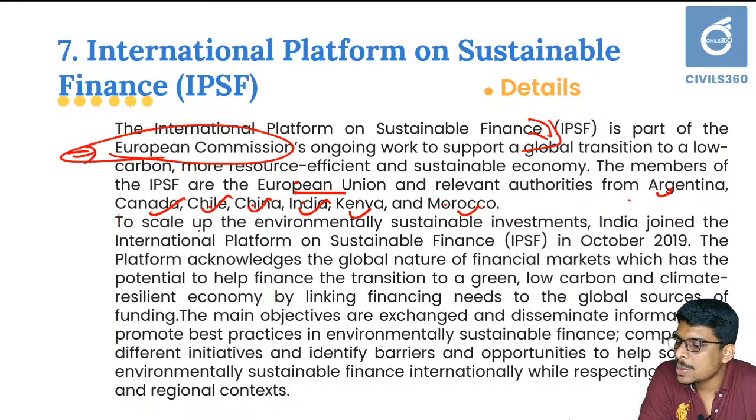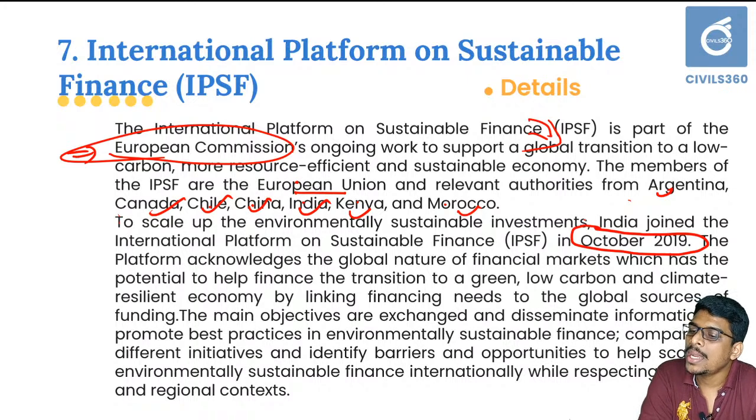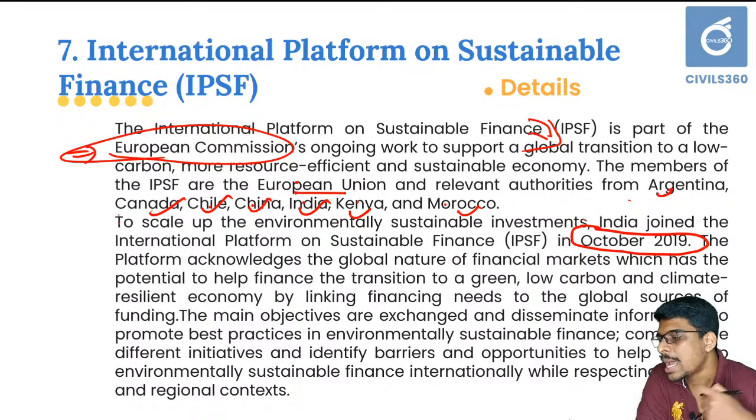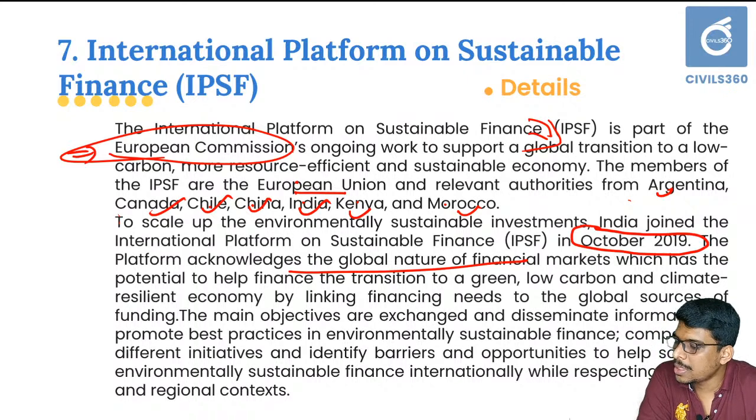It aims to scale up environmentally sustainable investment. India joined the IPSF in October 2019, so it is very relevant for your Prelims 2020. For example, there can be a statement suggesting that India is a founding member of IPSF. Is it correct? No, it is not correct, because India joined in October 2019. This platform acknowledges the global nature of financial markets, which has the potential to help finance the transition to a green, low carbon economy.